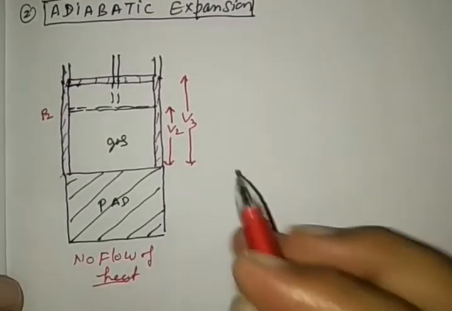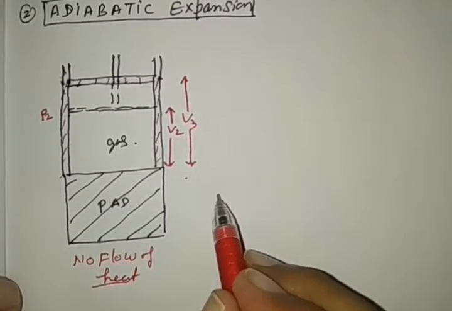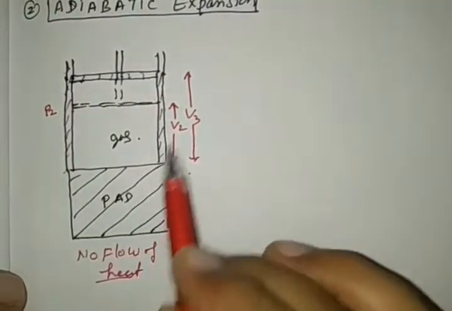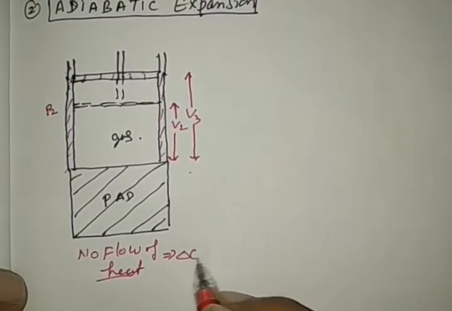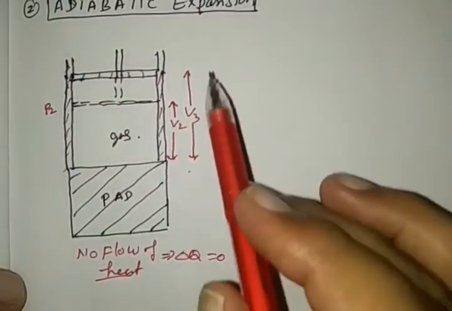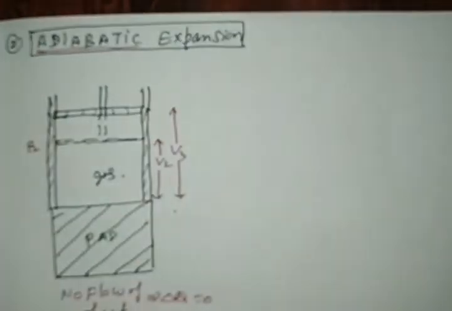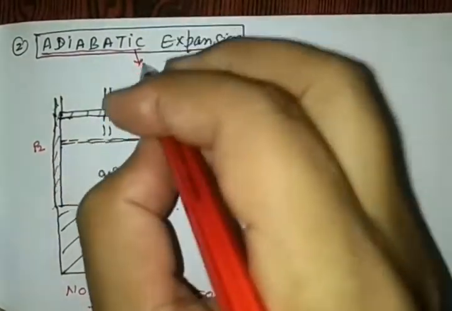Where? From outside to system or system to outside. If any type of this happens, it implies that the transfer of heat is equal to 0. If it is under this condition, then the system is called adiabatic, thermally insulated from surroundings.